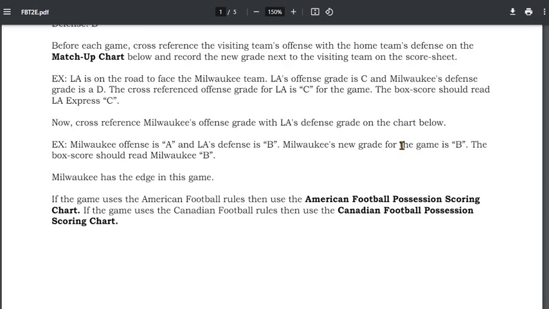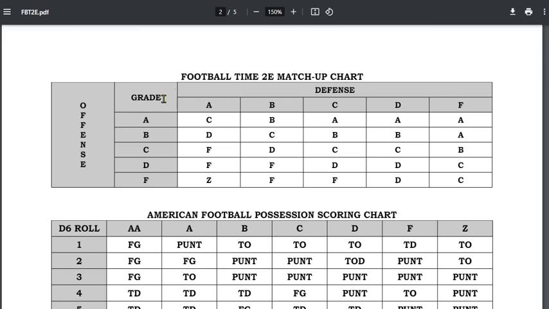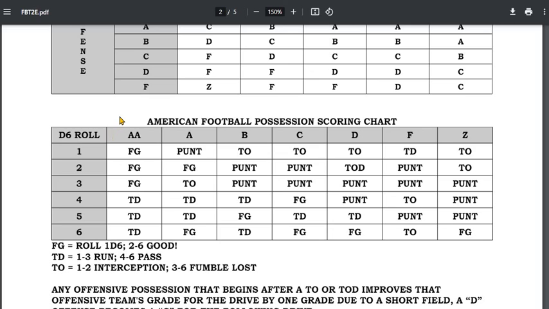Then you check your matchup chart before every game. Again, this is how the time games work. So let's say I am the '84 49ers with an A offense, and I'm facing the worst team in football defensively. Let's say they're an F. We are an A for the upcoming game. Let's say that team that we're facing is a C against the 49ers' B defense. They would be a D. So the 49ers would be an A on the scoring charts. Their opponent would be a D on the scoring charts. And again, you roll every possession. You roll the time the possession takes, and you roll what occurs on the drive.